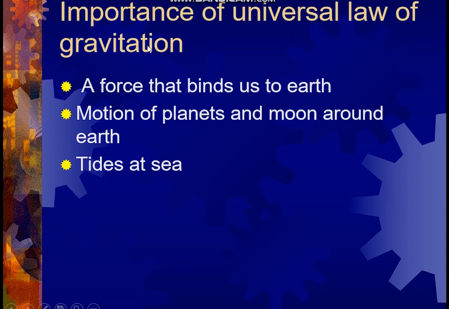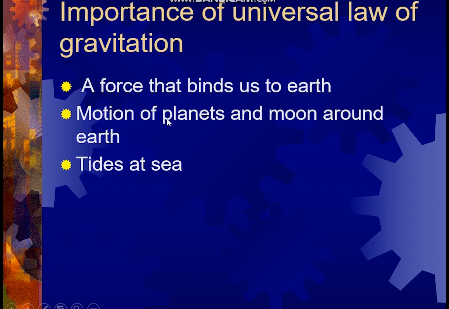Because with the understanding of this universal law of gravitation, we came to understand the force that binds. That means if there is no gravitational force, then all the objects or matter on the earth will fly away at some point. We won't be able to walk if there is no gravitational force.